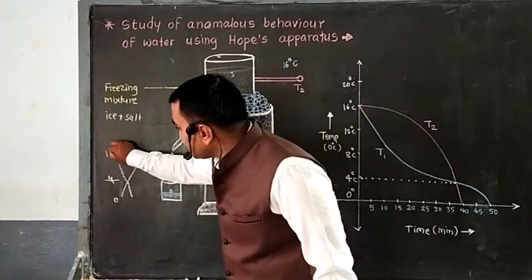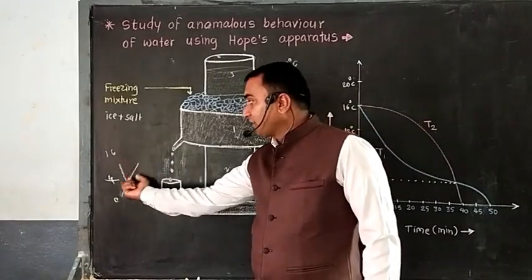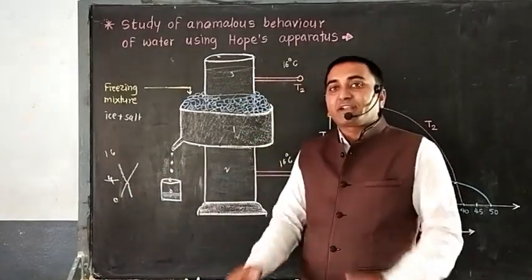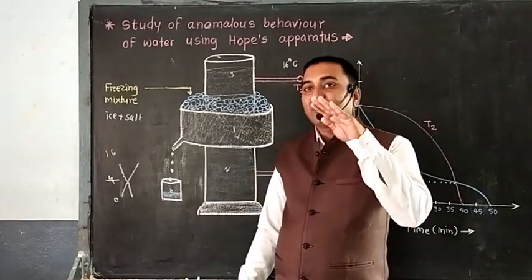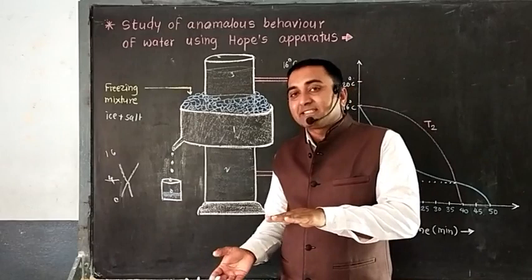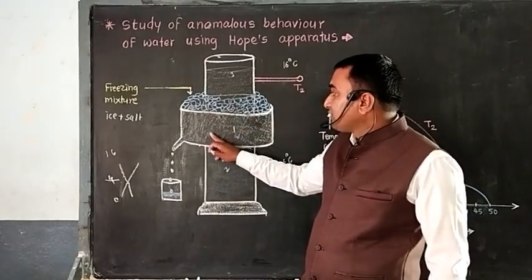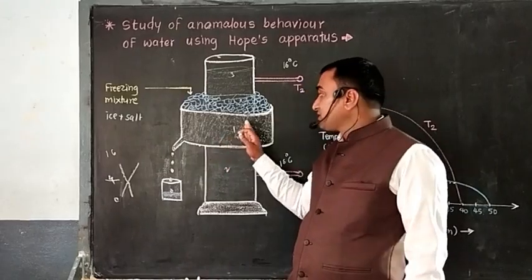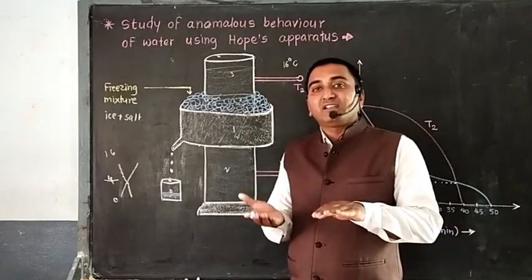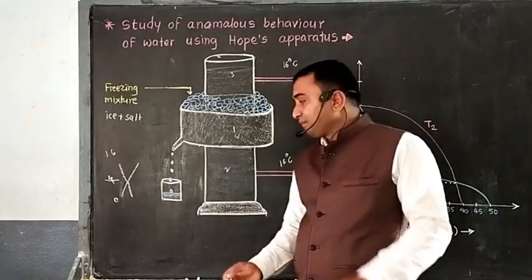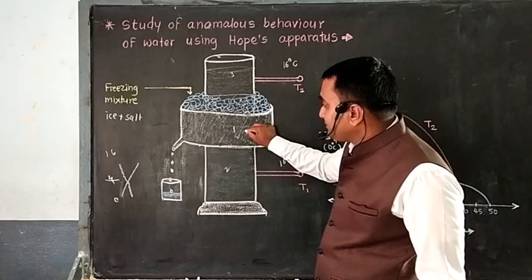Now the temperature is 16 degrees. So from 16 degrees to 4 degrees it will contract. As it is contracting, the volume starts to decrease. As volume decreases, density increases, and because of the higher density, the water in the first layer starts to move towards the bottom, because heavy things go down, and the 16-degree water starts to come up.